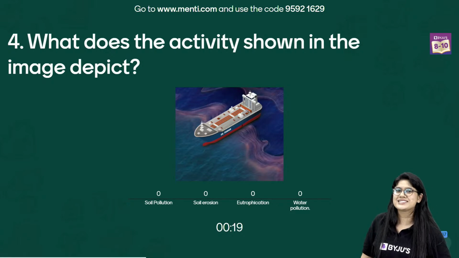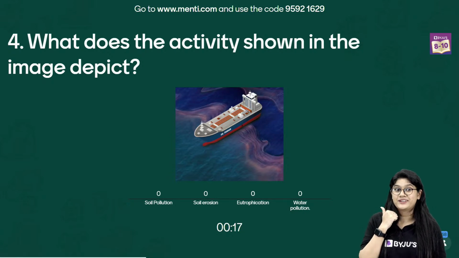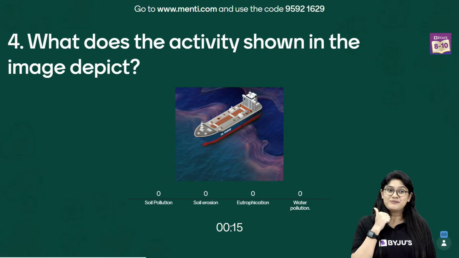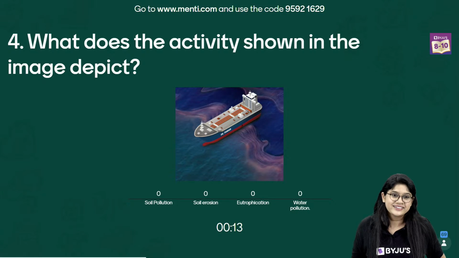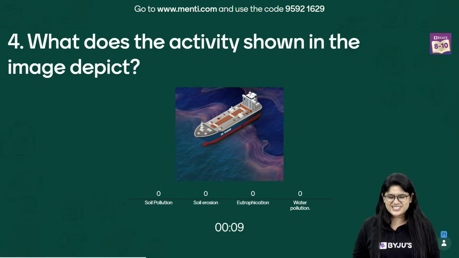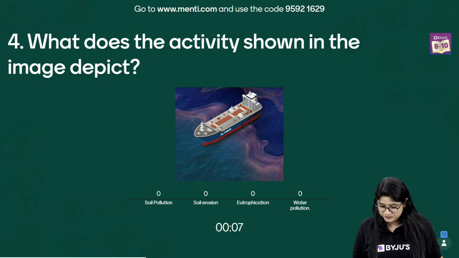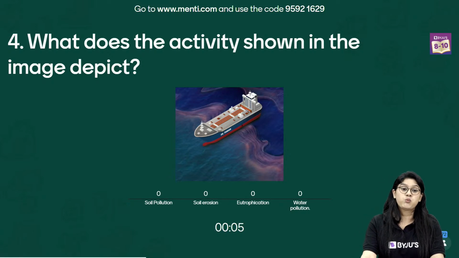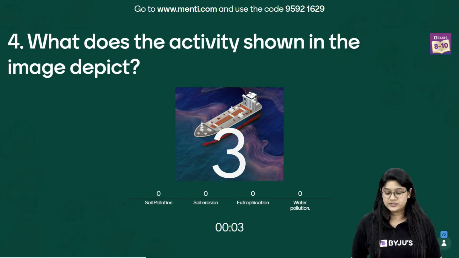Come on, come on. It's very easy, right? Oh, I can see a ship, right? Very good, Meenakshi. So what is it? What is happening in the image? Is it soil pollution? Is it soil erosion, eutrophication or water pollution? Yes?